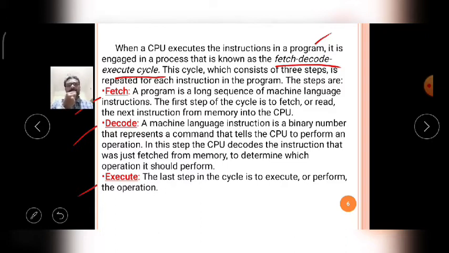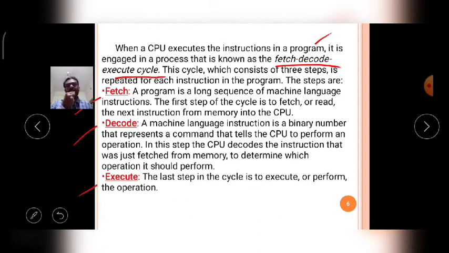In this step, the CPU decodes the instruction that was just fetched from the memory to determine which operation should be performed. Means in the decode mechanism, what will happen after fetching the instruction from the particular machine level